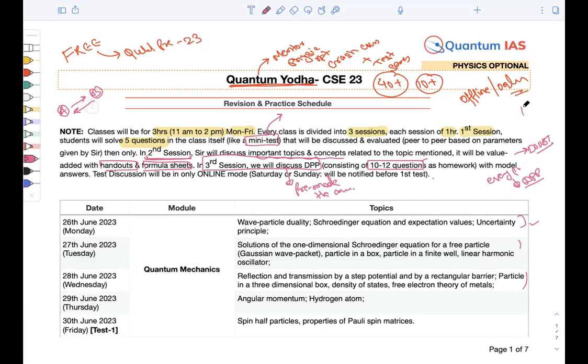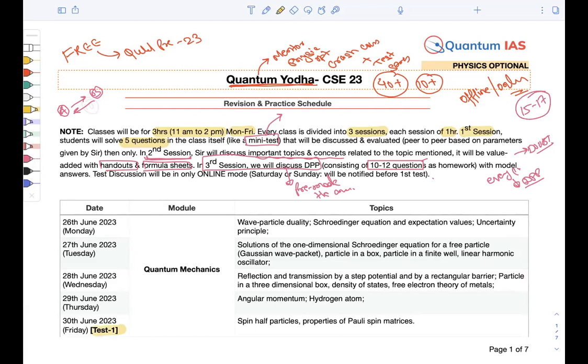So around 15 to 17 questions daily we are going to solve with model answers along with the important concepts that will be discussed in the class. Okay, this is how we have planned. Apart from that, you can see here that this is test one. On every Friday you have a test, right?